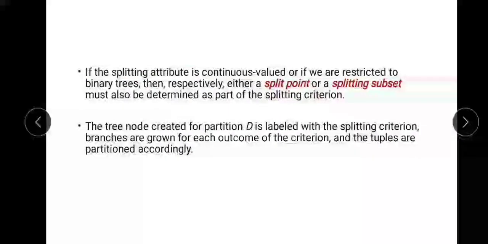If this splitting attribute is continuous valued and if we are restricted to a binary tree, then either a split point or a splitting subset must be determined as part of the splitting criteria. The tree node which is created for partition D is labeled with the splitting criteria, and the branches are grown for each outcome of the criteria and the tuples are partitioned accordingly. So this we are doing in case of creation of the decision tree.